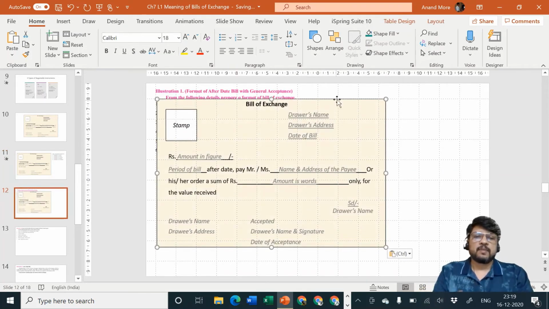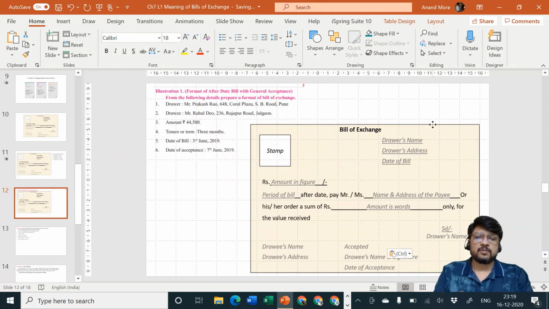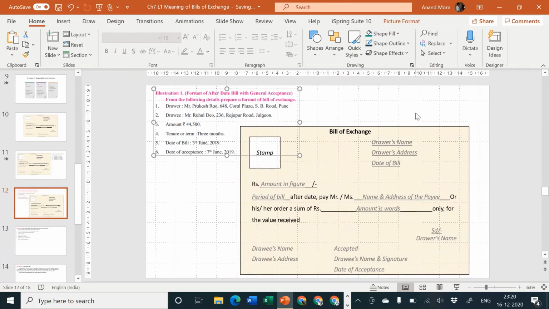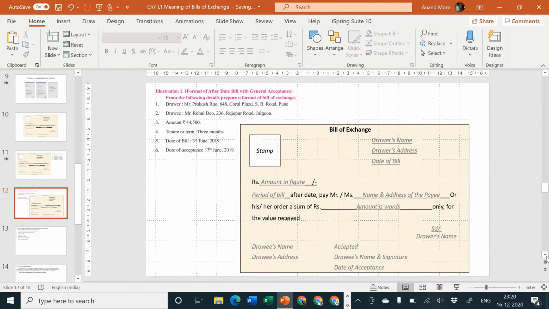So this is the format. I think I'll have to disappear from the screen so that it will be easy for you to understand the things. Yeah, let me disappear from the screen now. The format says on top of the format there should be the bill of exchange word. Yes, that is true. Then there should be a stamp. The place of the stamp is also complete.